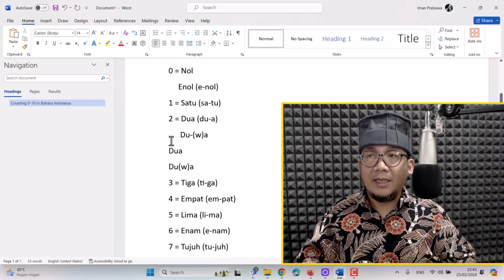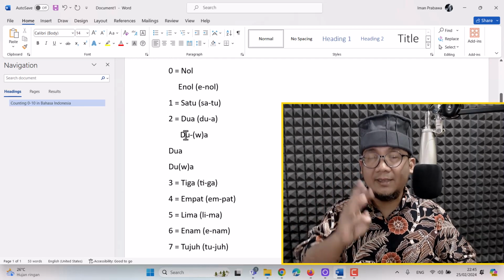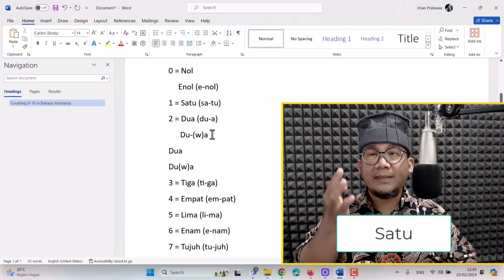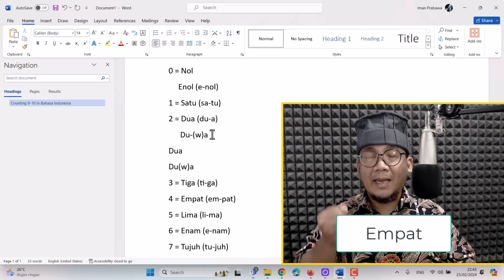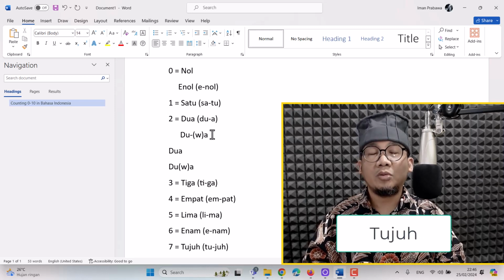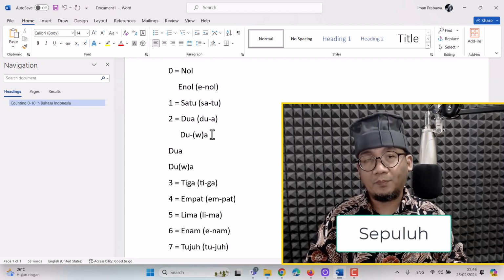Now I will try to read it from 0 to 10 three times.